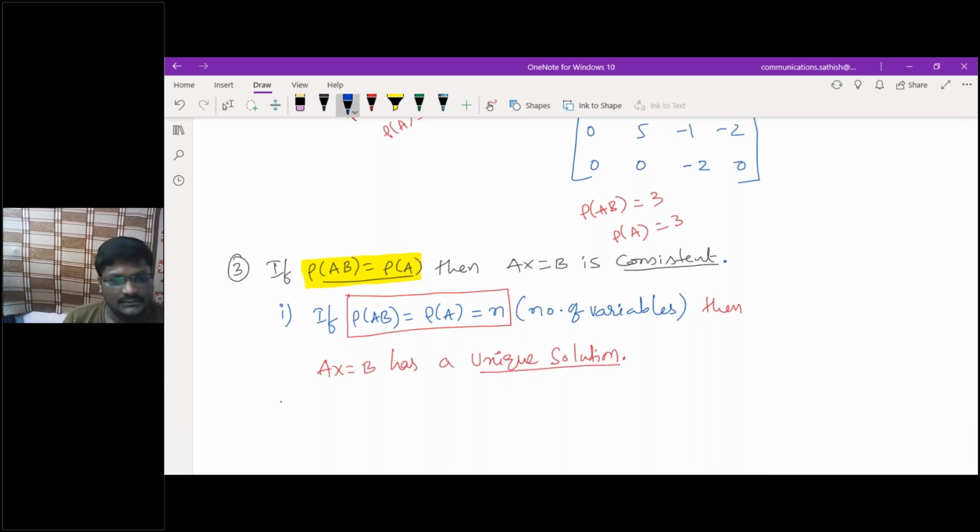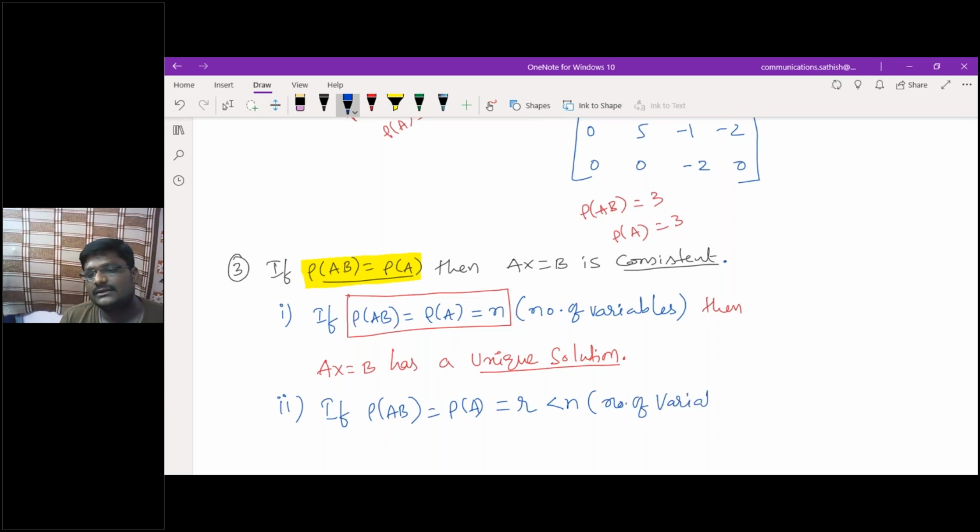Similarly, the second statement: if rank of [A|B] is equal to the rank of the given matrix, which is equal to r, that is the rank, but r is not equal to n, that is r is less than n, where n is the number of variables, then Ax = B has infinitely many solutions. You got my point clearly here?